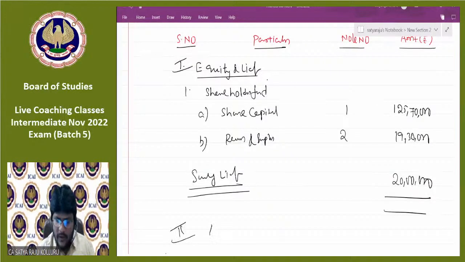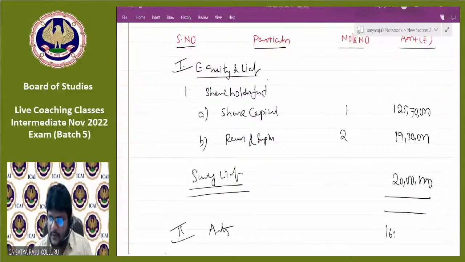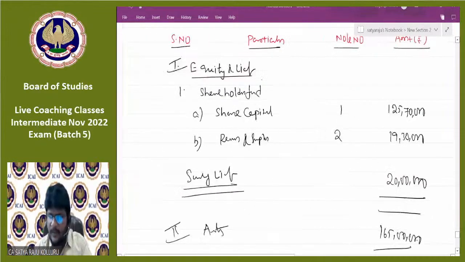What about total of assets, sir? Total of assets were 99 lakhs plus 66 lakhs. How much? 165 lakhs. Is it tallied? Can you please check? Is it tallied, guys? Please check, all of you.